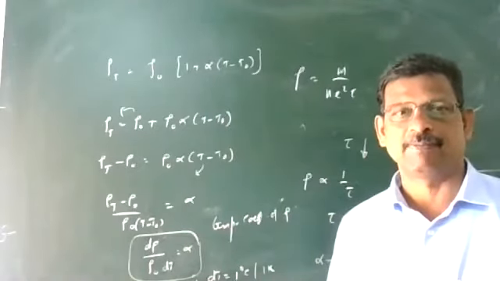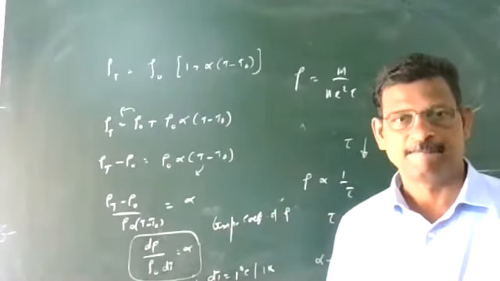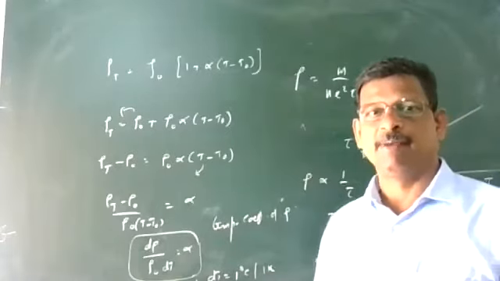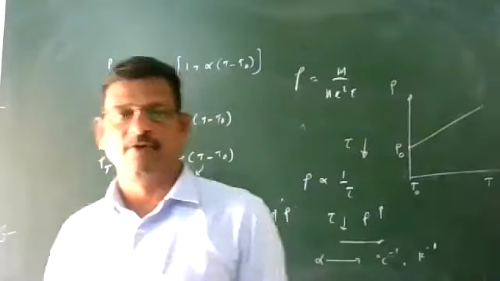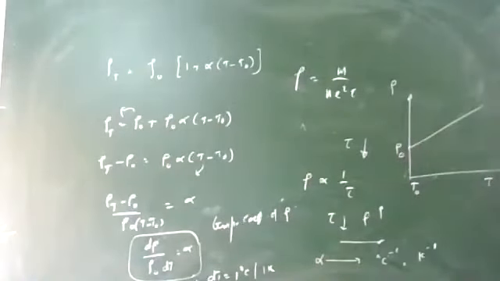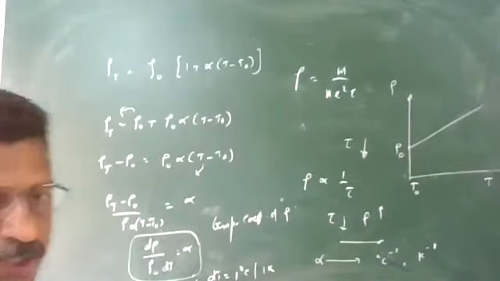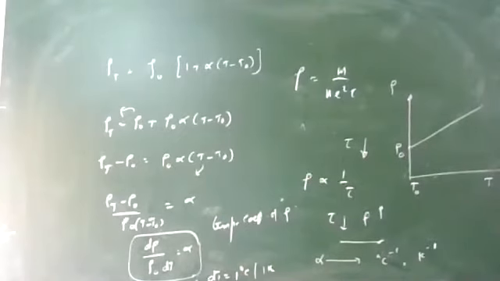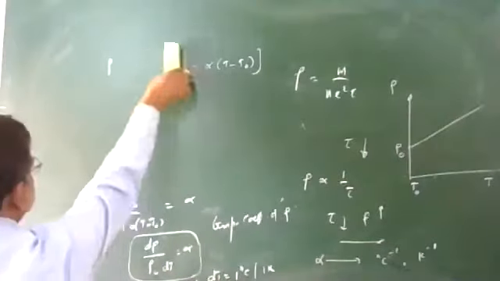This is temperature coefficient of resistivity. Now you can see materials with alpha positive, alpha negative, and alpha nearly equal to 0. So you can classify materials into three categories with the value of alpha: materials with positive alpha, materials with negative alpha, and materials with a nearly 0 value of alpha. How can you classify? For that, you require this equation. Remember this equation. Alpha equals this.